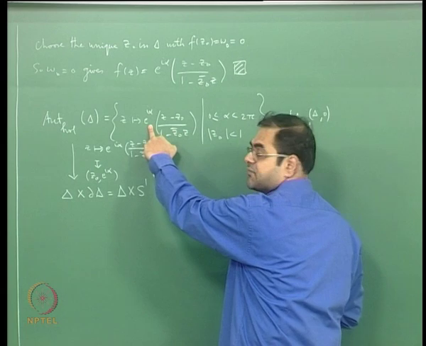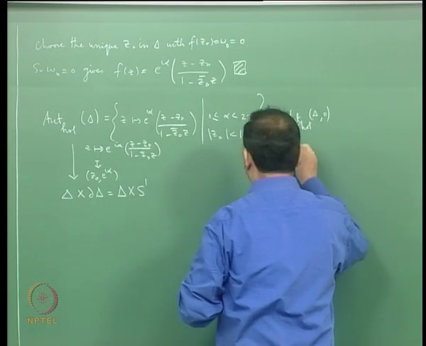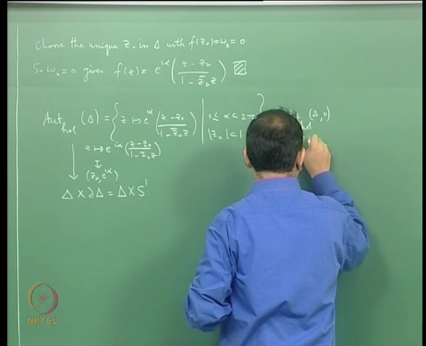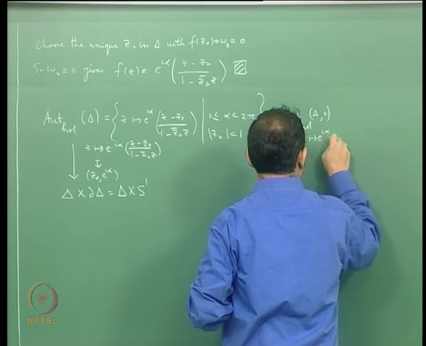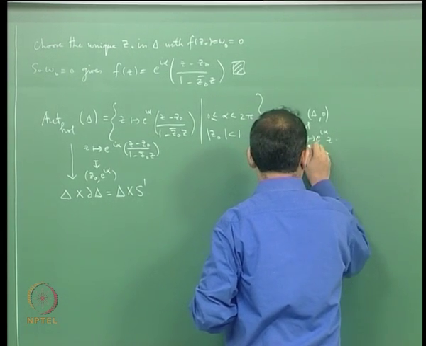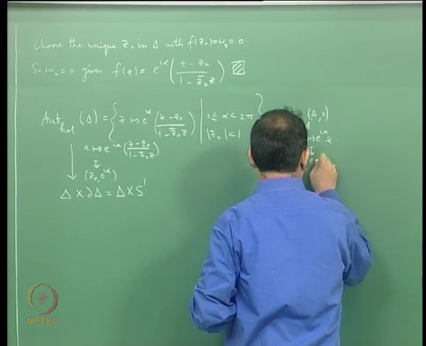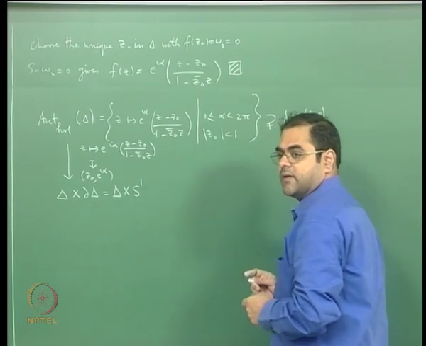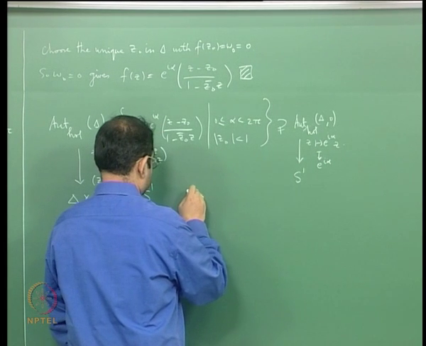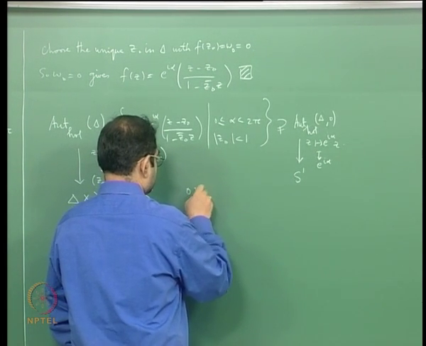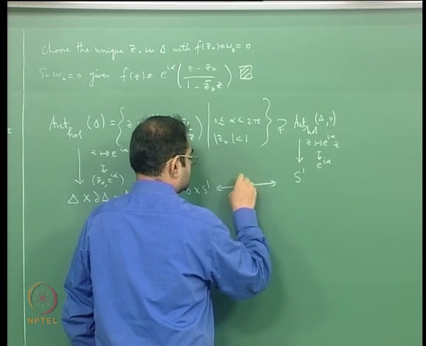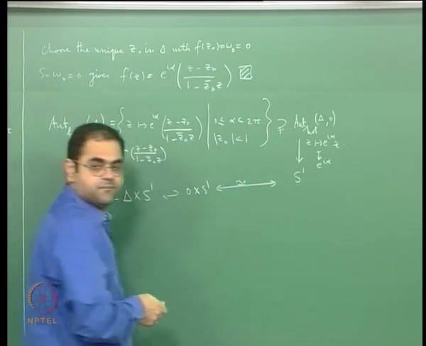The same map will give you this isomorphism: you send z going to e to the i alpha z to the element e power i alpha of S1, and this is identified as 0 cross S1, which is sitting inside delta cross S1.